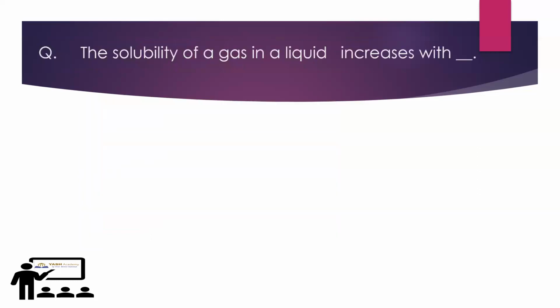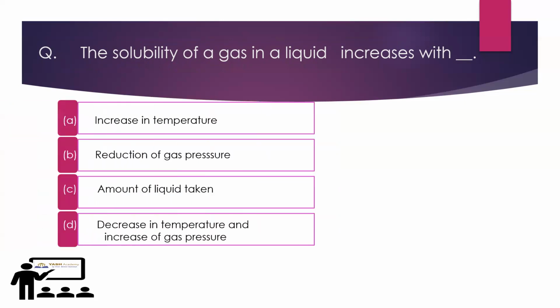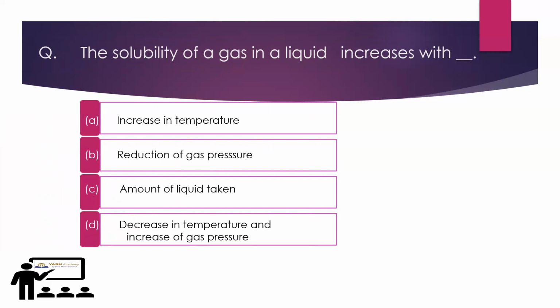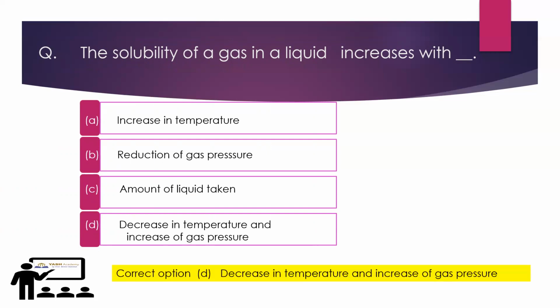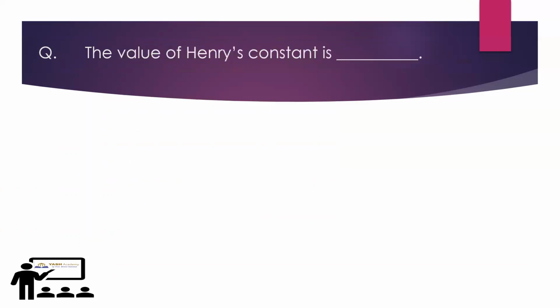So C, carbon dioxide. The solubility of a gas in a liquid increases with: four options are here. Increase in temperature, reduction of gas pressure, amount of liquid taken, decrease in temperature, and increase of gas pressure. So D is the correct answer option.